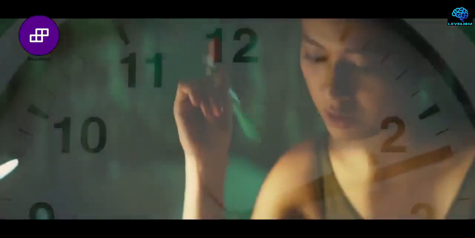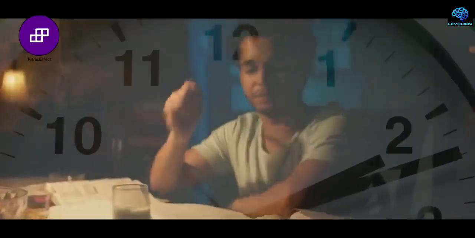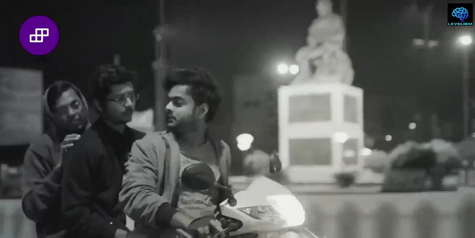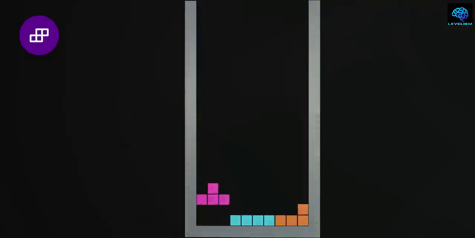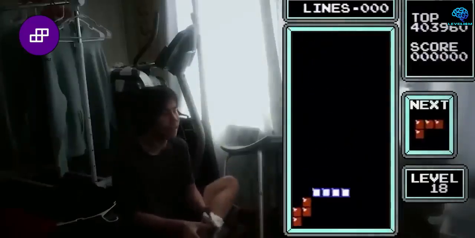Trace effect. The trace effect happens when you invest too much time and attention in one activity, which starts affecting your thought patterns and behavior. For example, in a game where you fit patterns, people who play it for a long time may start seeing patterns in real-life objects too, like organizing a messy room in a particular way.